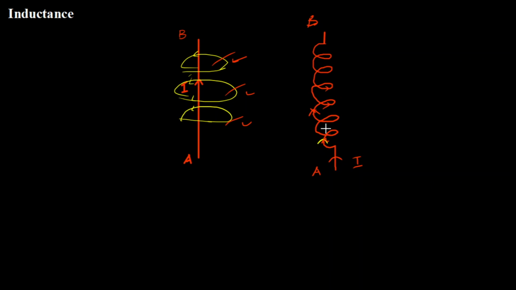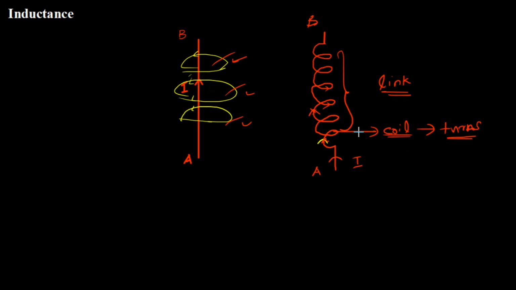Or in other terms, technically we say that the magnetic field is going to link each and every coil, or we call it each and every turn. Because this entire structure can be called a coil, and each spiral can be called a turn, because it's turning.